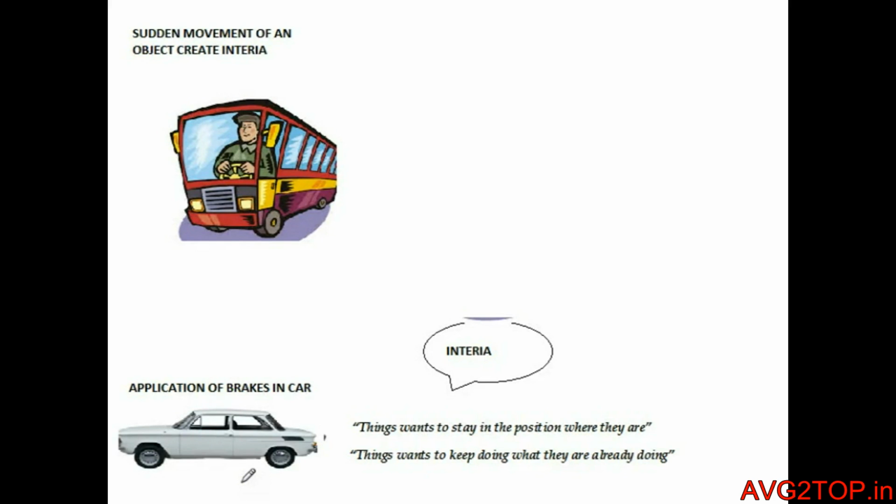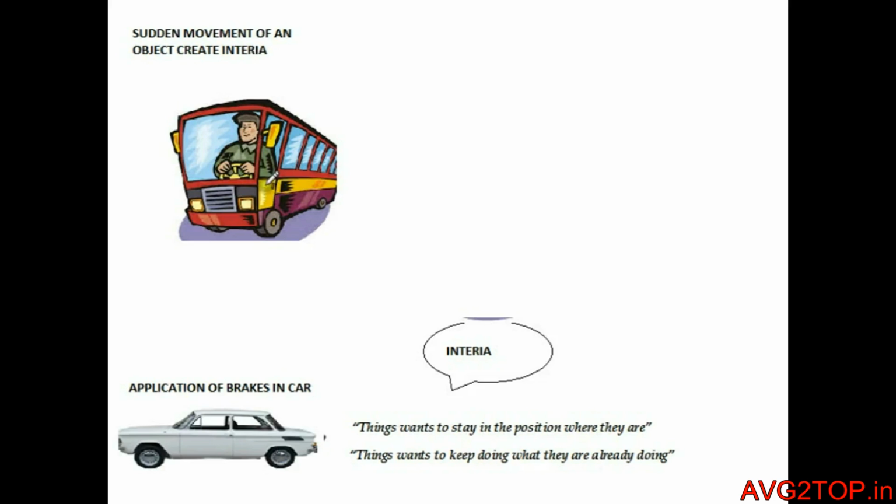Imagine we are traveling in a motor car. We tend to remain at rest with respect to the seat until the driver applies a braking force to stop the motor car. With the application of brakes, the car slows down, but our body tends to continue in the same state of motion because of inertia.